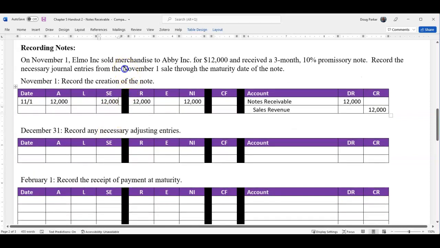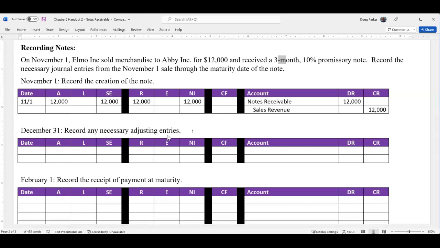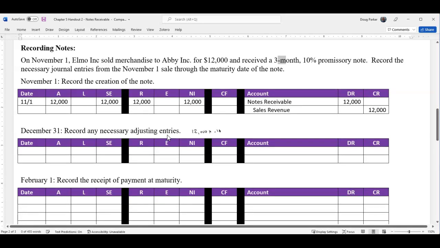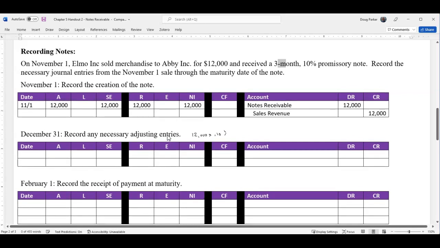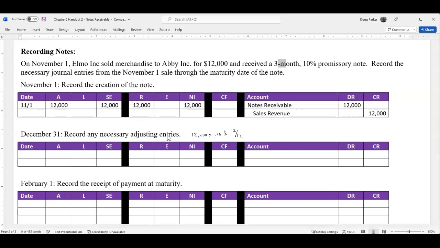All right, now notice this was November 1st. This is a 3-month note, so it's not going to mature until February 1st. So that means it's going to be split between the years. At December 31st, we would need to record an adjusting entry. So what we would need to do there is figure up our interest. We would take our $12,000 principal times our 10% rate times, in this case, now granted this is a 3-month note, but we only need 2 of the 3 months because I only need November and December to record as of the end of the year.